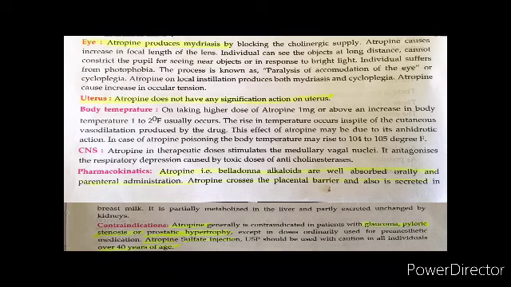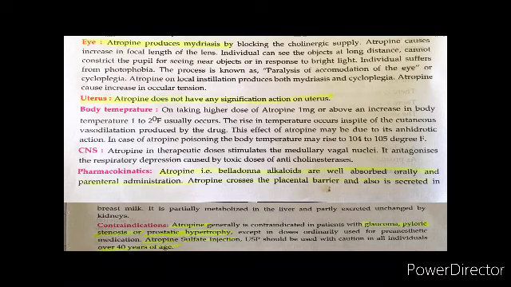Body temperature is slightly increased on taking higher dosage of atropine, say 1 to 2 degrees Fahrenheit. CNS: in therapeutic dosage, atropine stimulates the medullary vagal nuclei. Now we'll see the pharmacokinetics. These are well absorbed orally and upon parenteral administration.